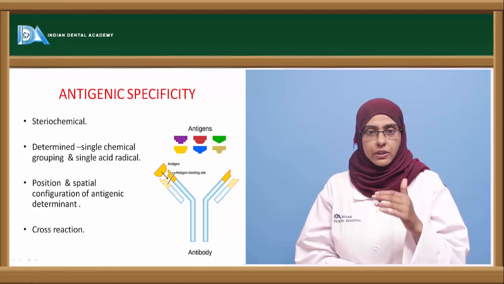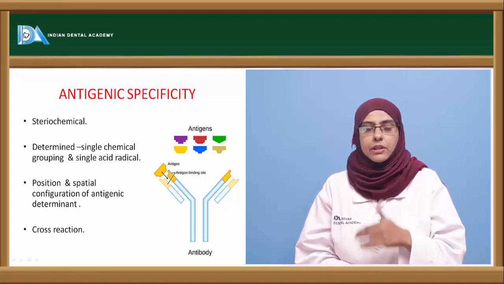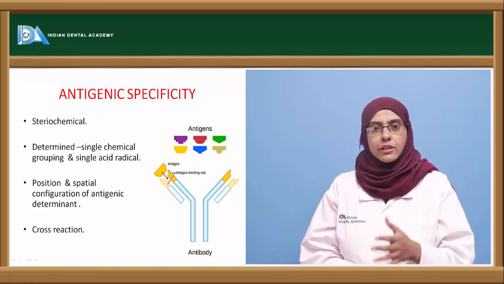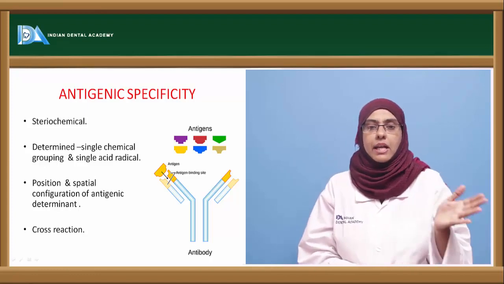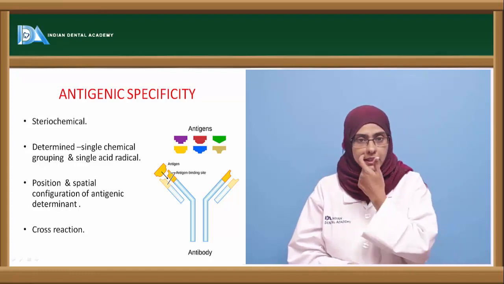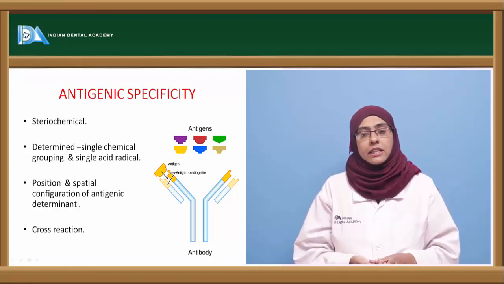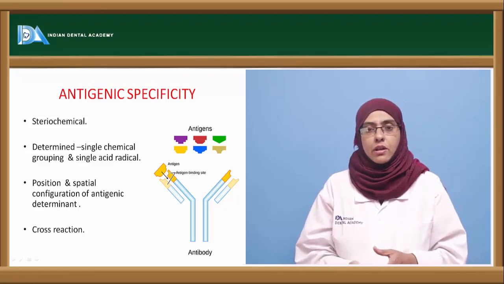Now during an infection of the streptococcus, the antibodies that are produced in our body, instead of reacting with the M protein of the streptococcus, go and react with the heart protein, thereby damaging our heart. So this is a disadvantage of a cross reaction. Ultimately, sometimes the specificity is not very perfect, so it might lead to a cross reaction.